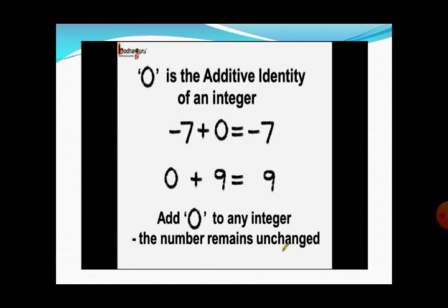So examples are showing the same thing. Minus 7 plus 0, there is no change in the value of minus 7, it is still minus 7. And 0 plus 9, again 9 is 9. So by adding 0 to any real number, there will be no change. That's why 0 is called the additive identity of the real numbers.